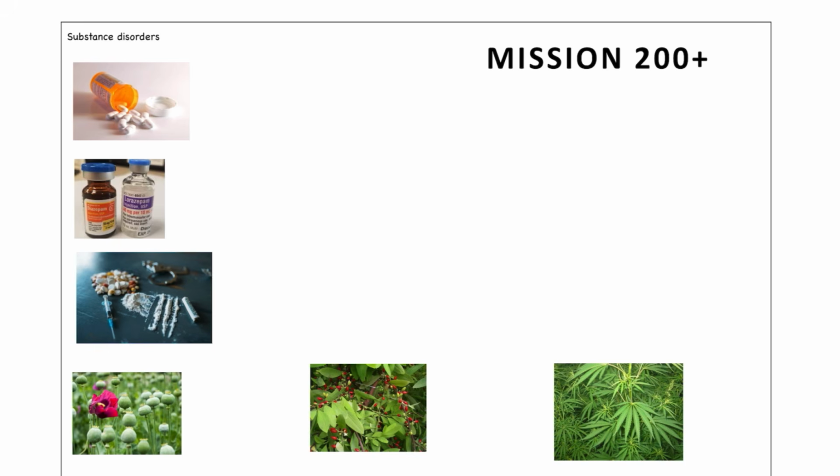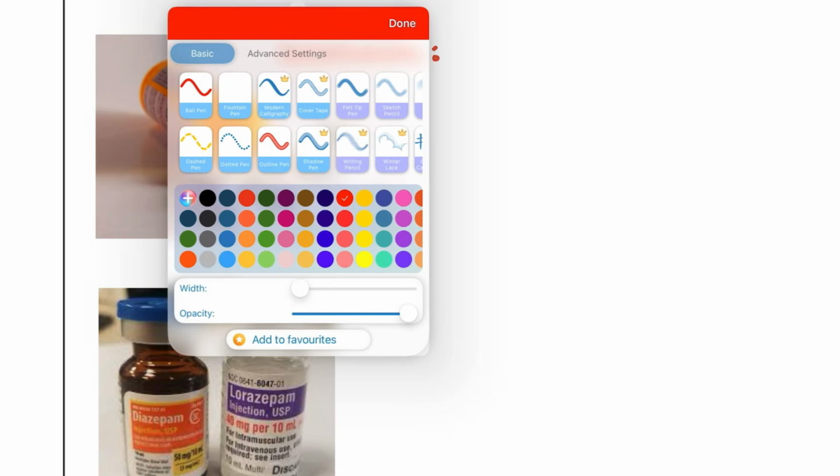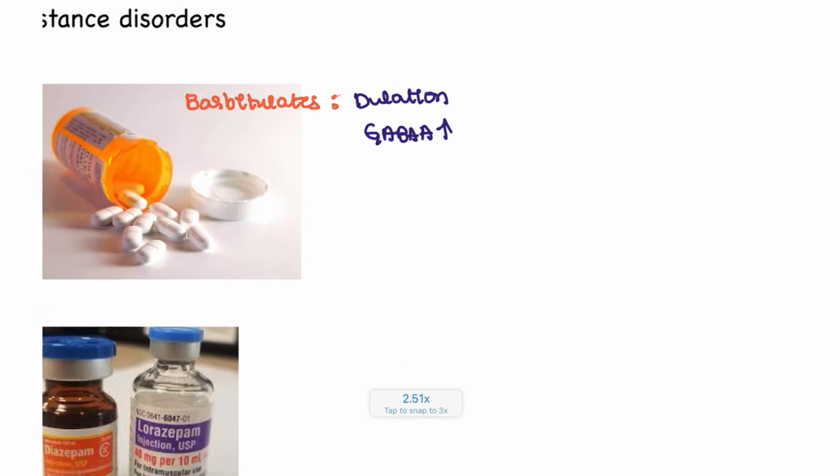Next, the most important one, guys, is substance abuse disorder. For substance abuse disorders, you have to discuss the intoxications and the withdrawal symptoms. So first one will be starting with barbiturates. So these are the drugs, the barbiturates. Examples are phenobarbital and thiopental. What do they do? They increase the duration of GABA-A channel opening. So GABA-A action will be increased in barbiturate patients.